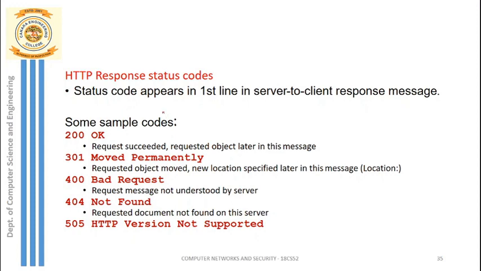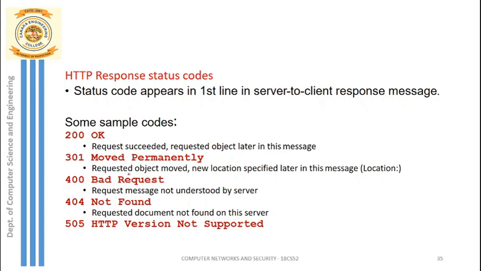So we have discussed the status code. We have some of the codes and their phrases here. First is 200, which we had in our example, that is everything is okay. So the request succeeded and the requested object is sent. Next, if the status code is 301, the phrase is moved permanently.